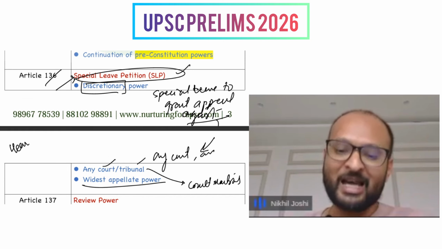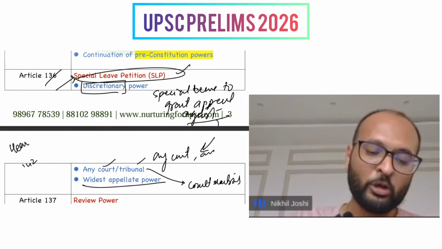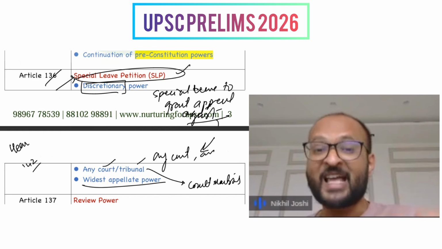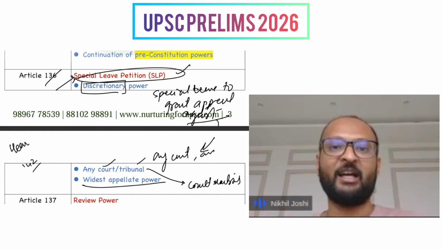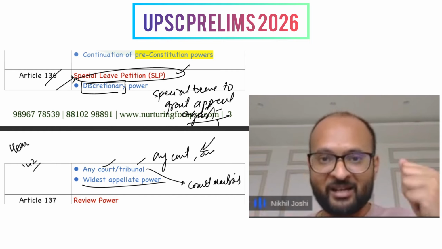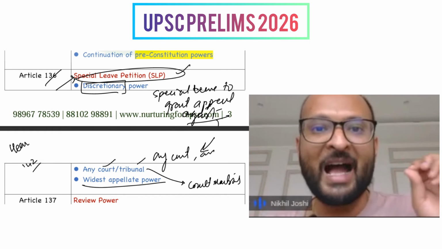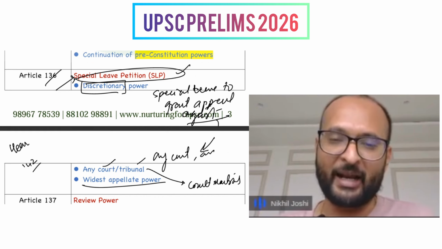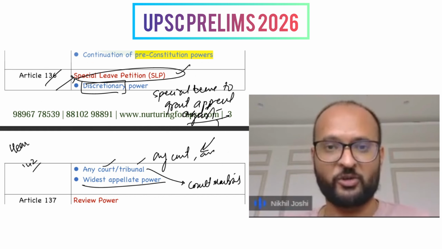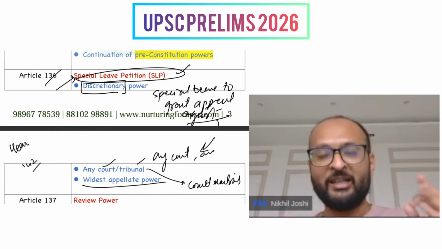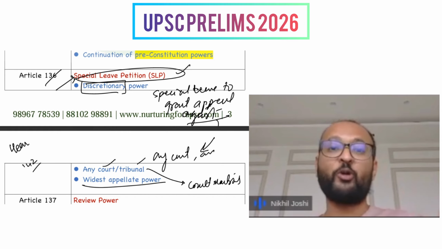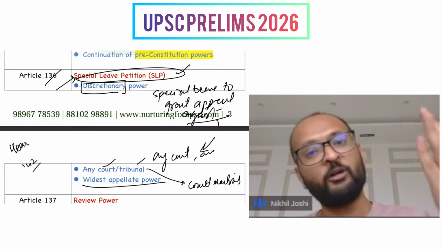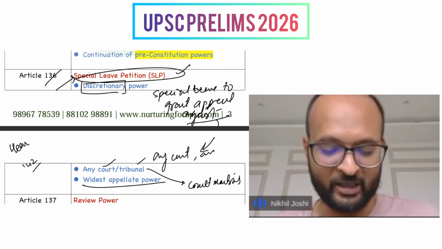The Supreme Court uses this article and Article 142 to bring in extraordinary justice to the citizens of India, which is actually its mandate. The Supreme Court of India is entrusted with the power and the authority to be the guardian of the fundamental rights and also the custodian of the Constitution. So in both of the cases, these articles make the Supreme Court one of the most powerful courts that exists across the world.